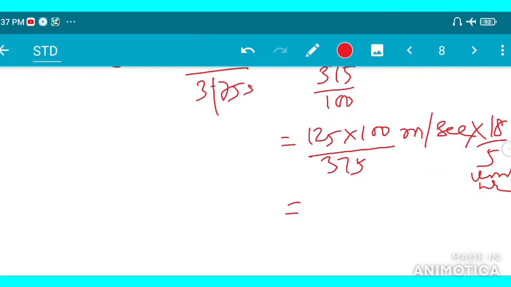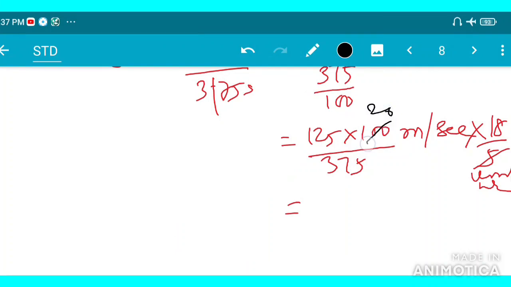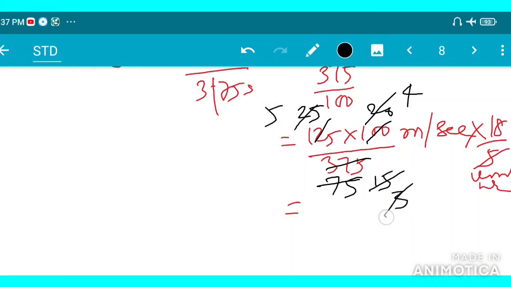See, 5 ones are 5, 5 twos are 10, and 5 fours are 20. Then 5 sevens are 35, 5 fives are 25. Again, 3 table, 5 table, 5 fifteens are 75. Continuing the division, it is completed. So 5 into 4 is 20, 20 into 6 is 120.